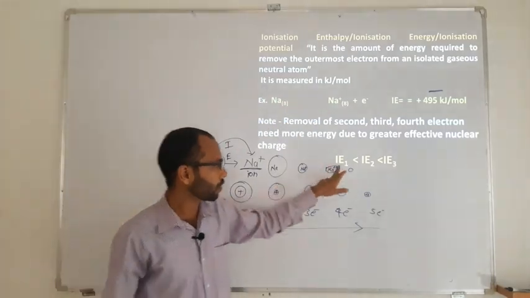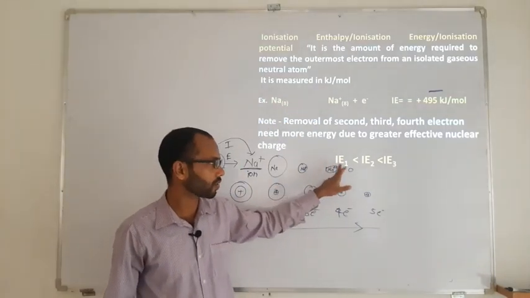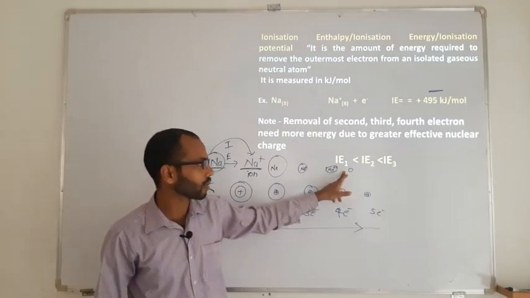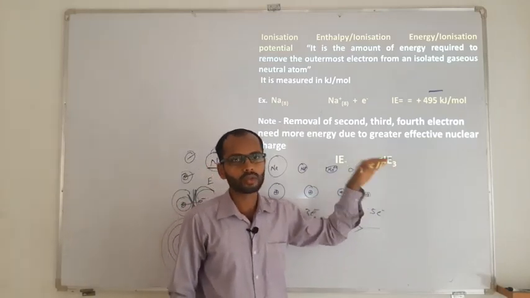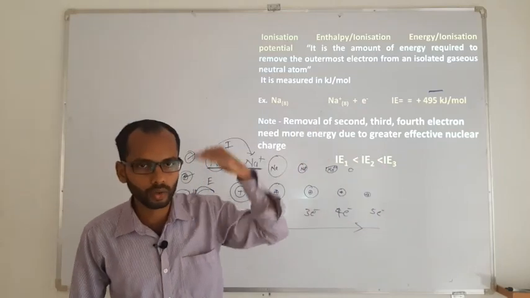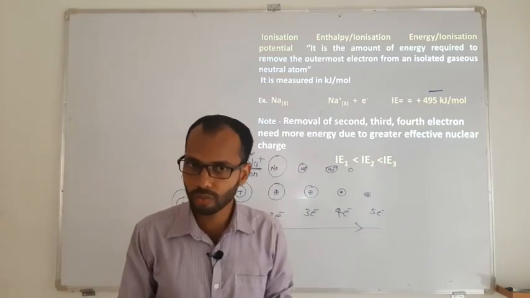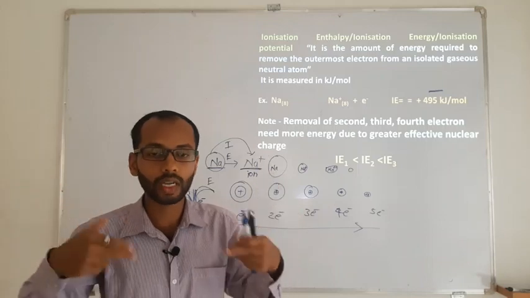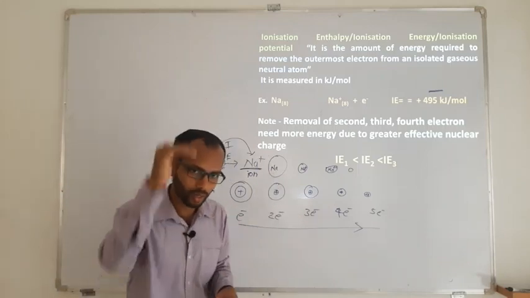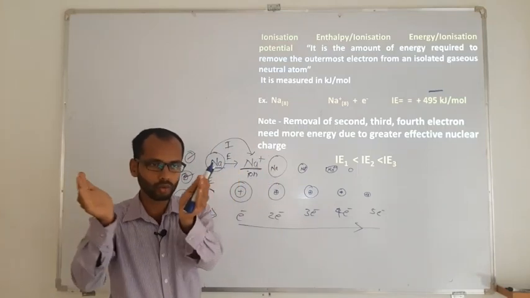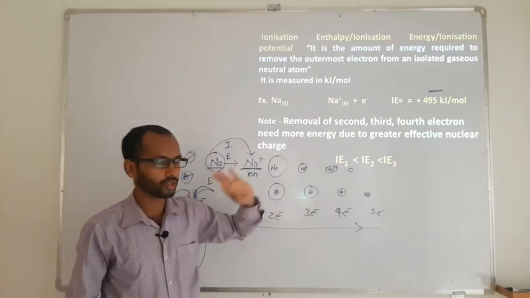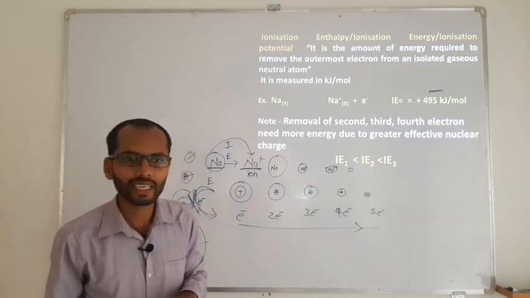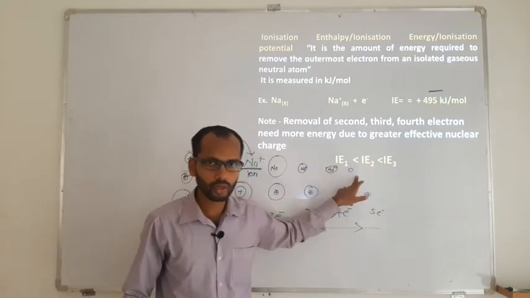So therefore the first ionization energy, I1, is a lesser value than the second, which is lesser than the third. As we go on removing electrons, the ionization energy increases, because the electrons become fewer and fewer. As electrons decrease, the remaining electrons go closer to the nucleus, the effective nuclear charge increases, and hence the ionization energy is going to increase.